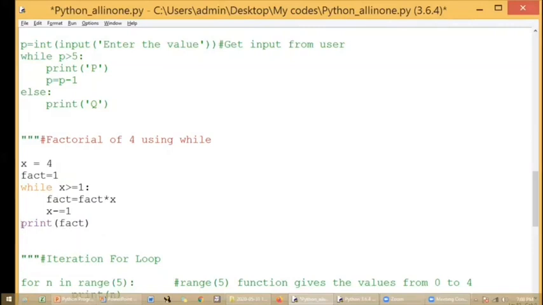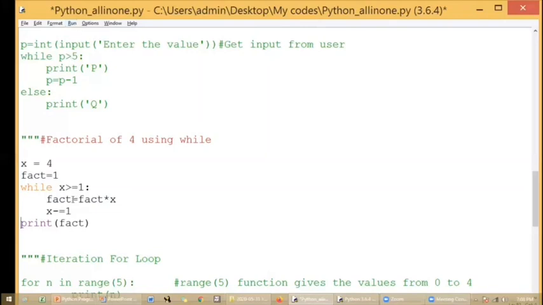Okay. Instead, if I say something like this, with indentation, if I would have written print of fact, then for each iteration, I will be getting the fact value, whatever it's computed within that iteration. Okay. That's not needed actually. Only the resultant value is enough. So you can come out of this while loop and you can print the answer after this while loop. Okay. Let's see if we can run this code.